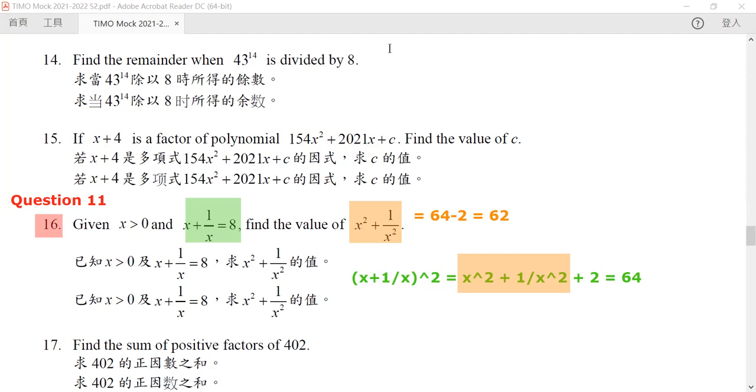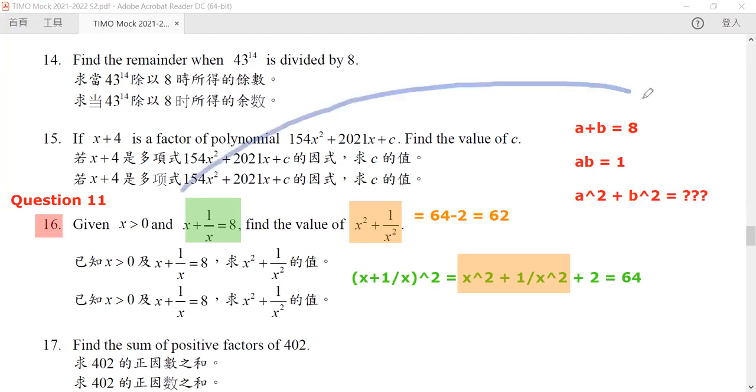Now we can rewrite this equation in this format, and you will see: a plus b is equal to 8, and ab is equal to 1. And now what we want to ask is a squared plus b squared. What is the answer? These two are equivalent.